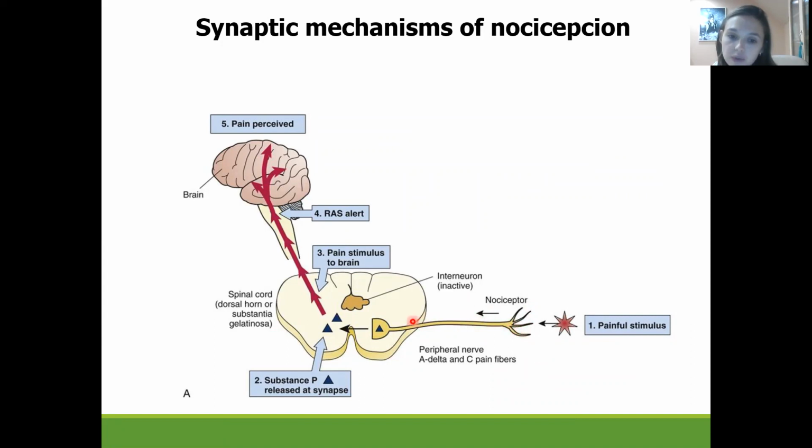Information will be spread to the spinal cord, and the afferent neuron is going to release the neurotransmitter substance P. Substance P is mainly responsible for production of pain sensation, which further will be transmitted to the higher level of the central nervous system. It goes to the medulla oblongata, the reticular formation, and also to the postcentral gyrus.